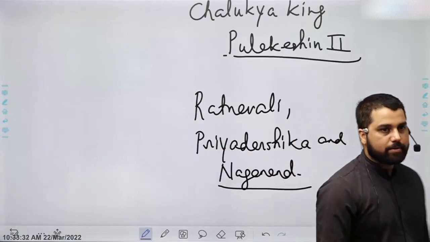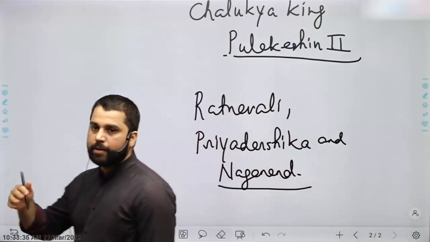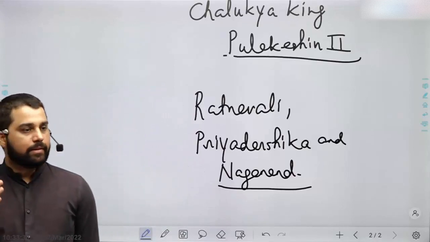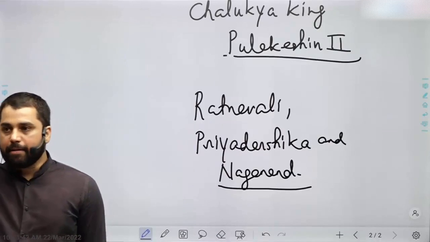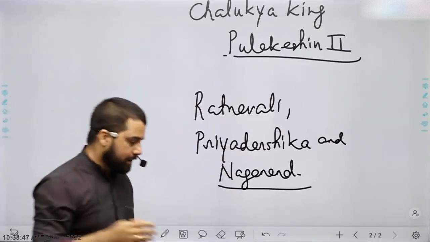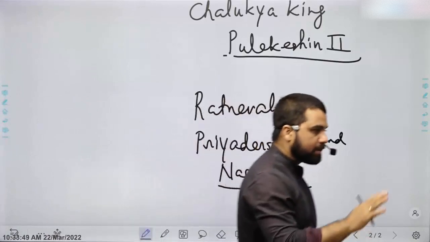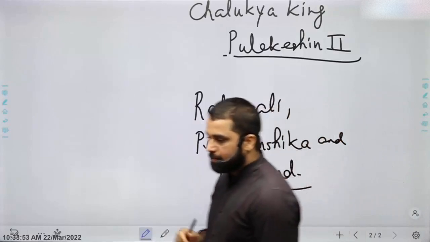The last great ruler of North India in ancient India, हर्षवर्धन. तो in fact जो हर्षवर्धन के बाद जो next emergence होगा Northern India में, that will happen in medieval period with the advent of Islam into India, right? Anyways, so I will shift my focus now to southern part of the country. What is happening in southern part? But let's take a break here. After the break, we will resume the class.